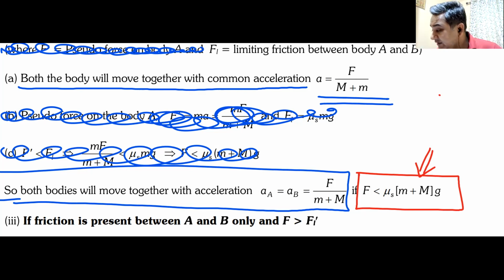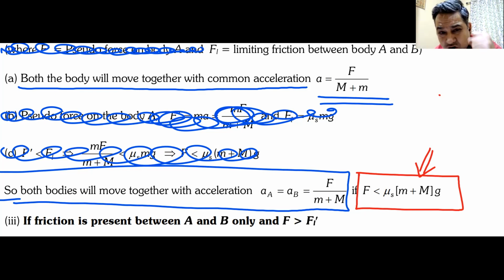So there is a range, a maximum value of force at which blocks will move separately. Blocks will move separately at some point in time if I increase the force.